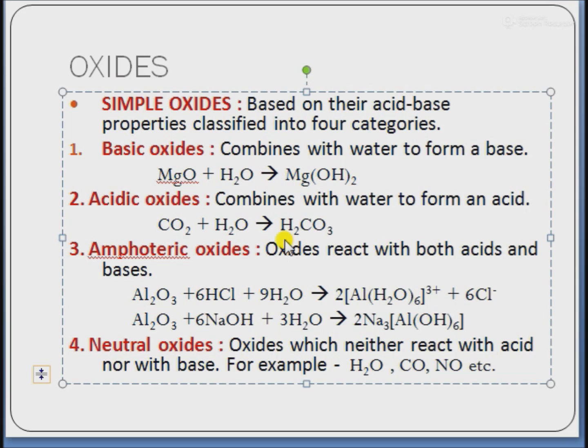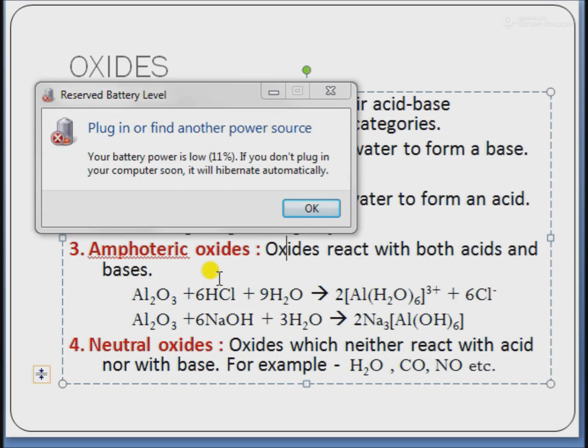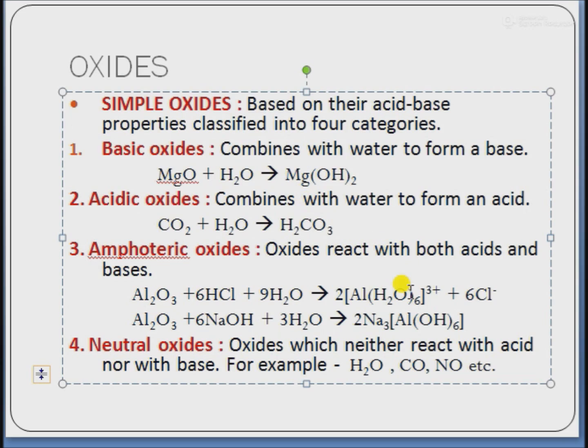Next is amphoteric oxides. Amphoteric oxides are those which react with both acids and bases. For example, aluminium oxide reacts with HCl in the presence of water to form hexaaquaaluminium(III) ion, a complex ion, plus 6 Cl negative ions, in which aluminium oxide acts as a base.